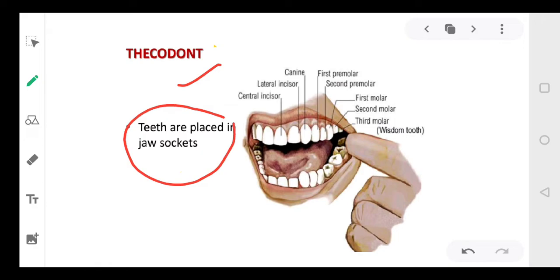आपने वर्ड सुना होगा जबड़े. हमारे जो दांत हैं वो जबड़ों में इंसर्टेड है. ठीक है? तो our teeth are inserted in the sockets. You can easily see here your teeth are inserted in the sockets, and that is why we call them thecodont.